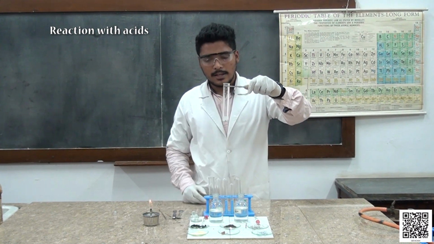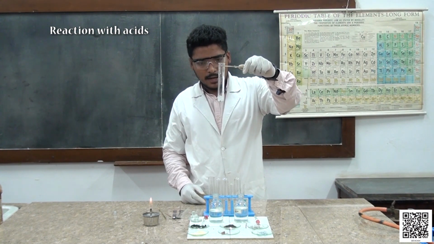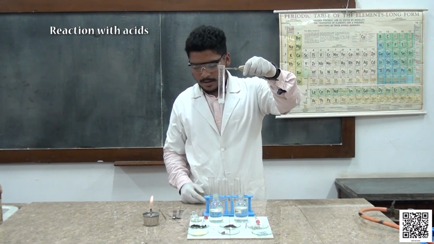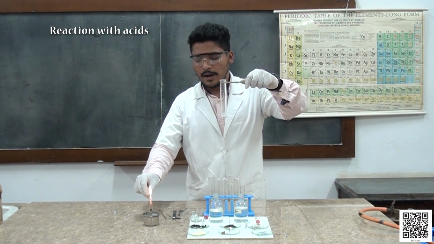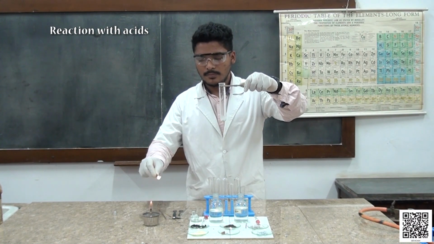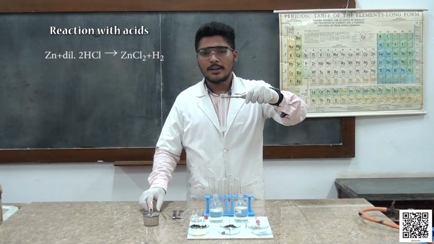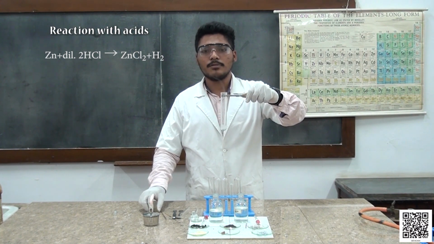As you can see, there is a vigorous reaction going on between the zinc metal and the dilute hydrochloric acid. Now let us test for the evolution of hydrogen gas. Now we all heard this pop sound. This confirms the evolution of hydrogen gas.